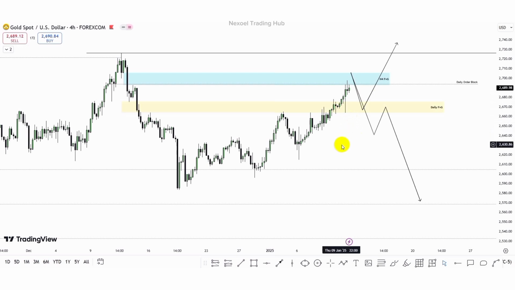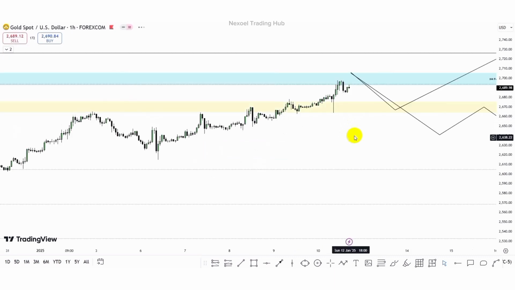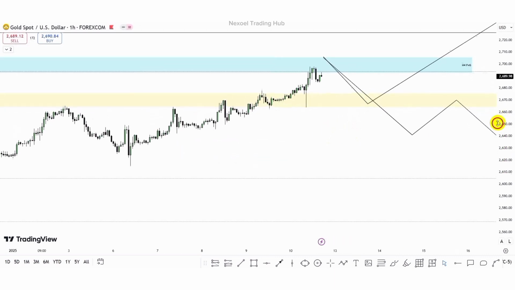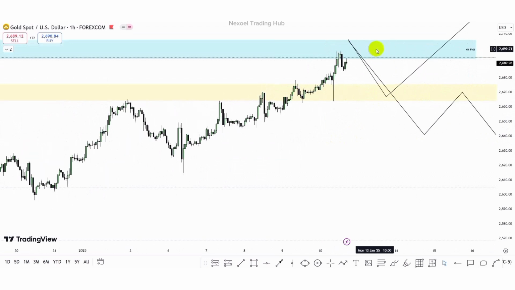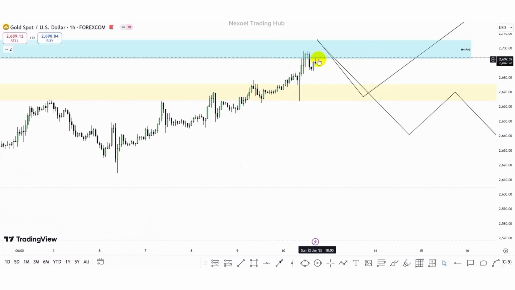Let's also clearly look at the 1 hour time frame if we're going to see anything forming there. So this is also it in the 1 hour time frame. Price is reacting at that 4 hour fair value gap, which is also in confluence to the daily order block, and we have the 4 hour breakout block also. So we could see that fall. We can see we have stack of liquidities here.